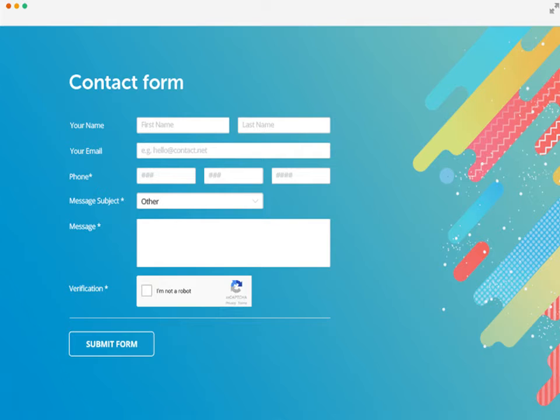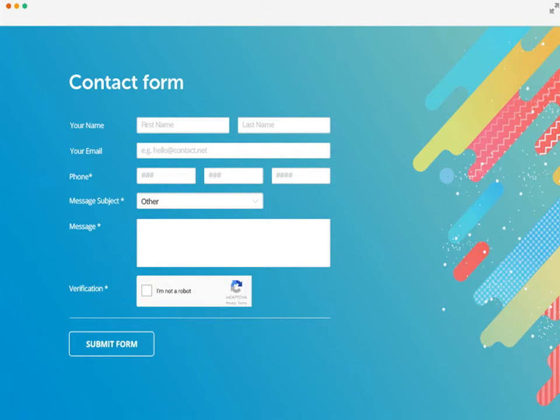So we can say that a form is a graphical interface which is used to interact with the database. It allows us to enter data in the database. You can see here, this form consists of text boxes where you will enter your name, that is first name and last name, your email ID, phone number. So the white boxes where you will enter all the data are text boxes.